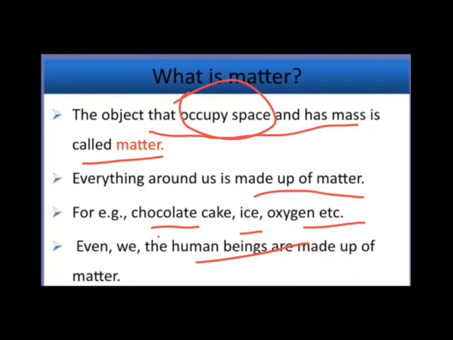But how can we say that the object also has mass? First of all, we should know what mass is. Mass actually means how much something weighs. So the object that has mass and occupies space is known as matter.